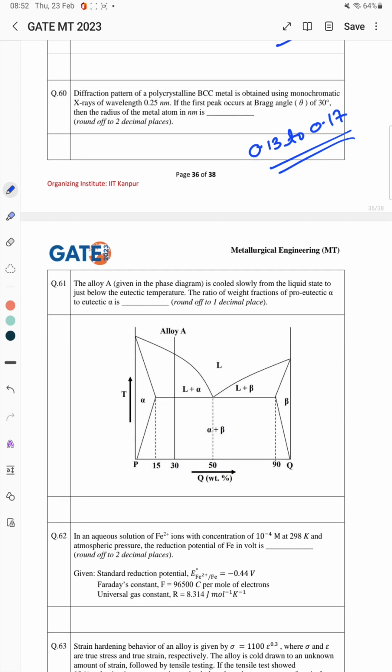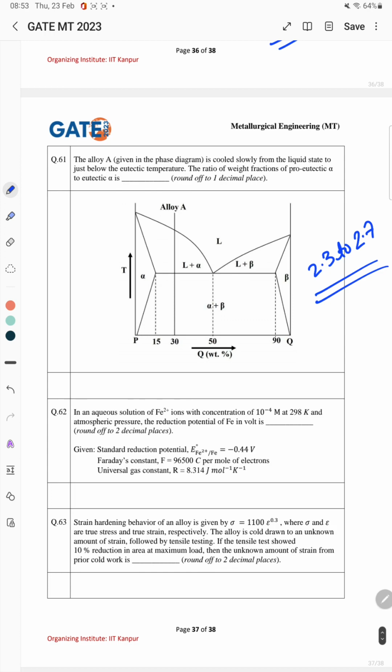Now question number 61, which is from phase diagrams. An alloy A is cooled slowly from the liquid state to just below the eutectic temperature. The ratio of the weight fraction of pro-eutectic alpha to eutectic alpha is asked. So the correct answer is between 2.3 to 2.7.